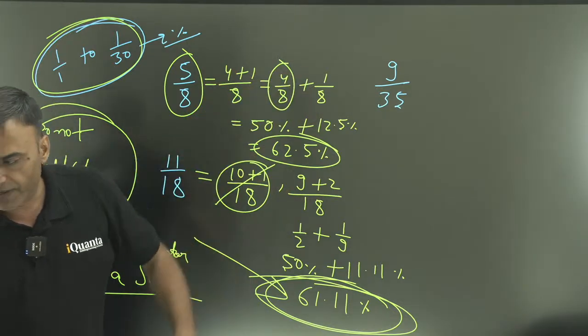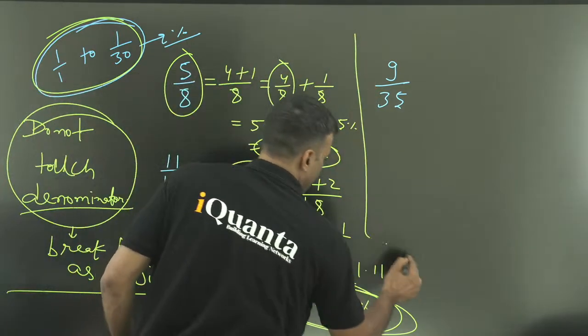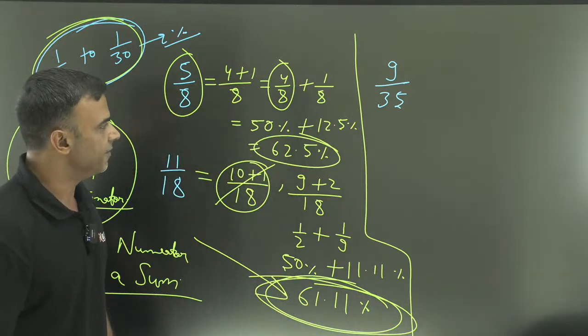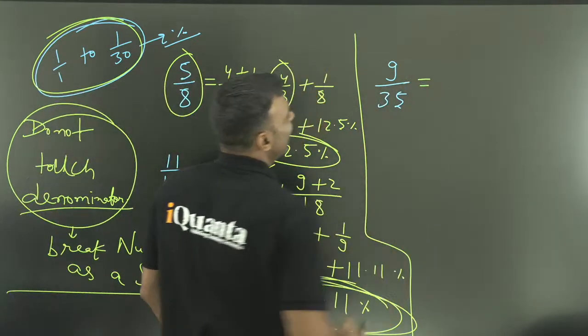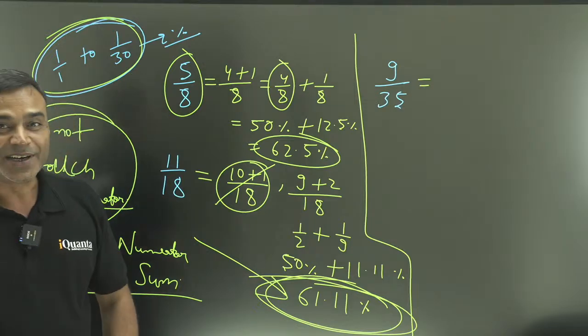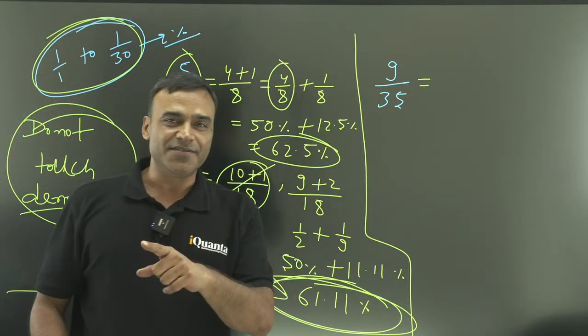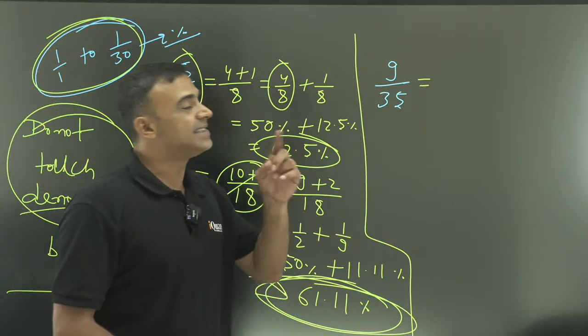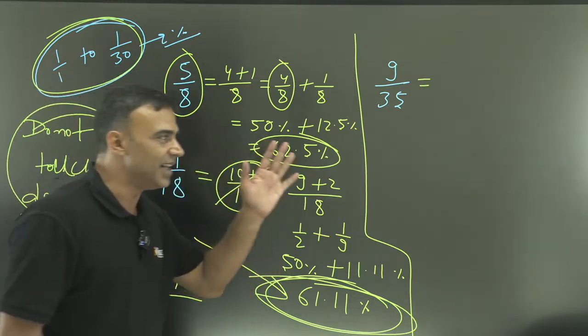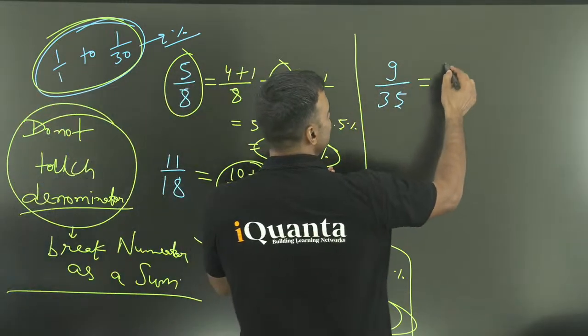Then comes a beautiful example, 9 by 35. Think about that. This one is self-explanatory. 35 is a multiple of 7 and 5. The more dangerous prime number is 7. So can we keep 7 in our mind while breaking 9? So 7 plus 2.